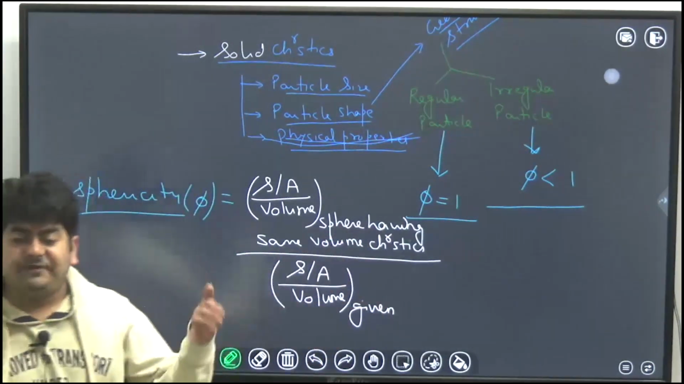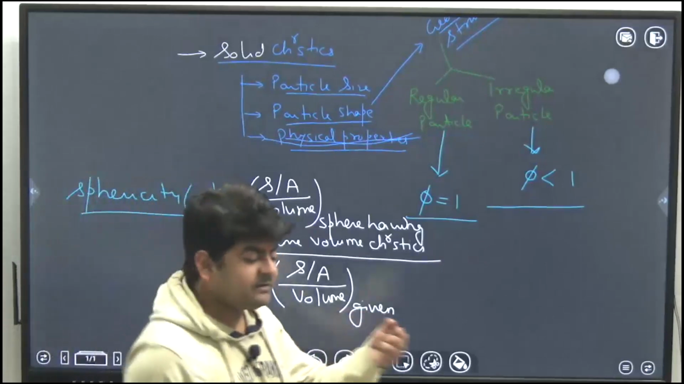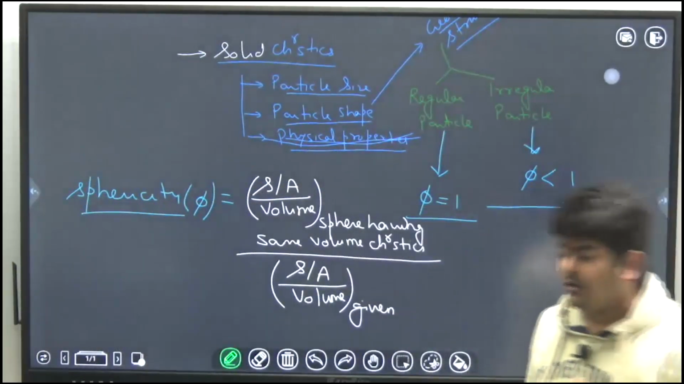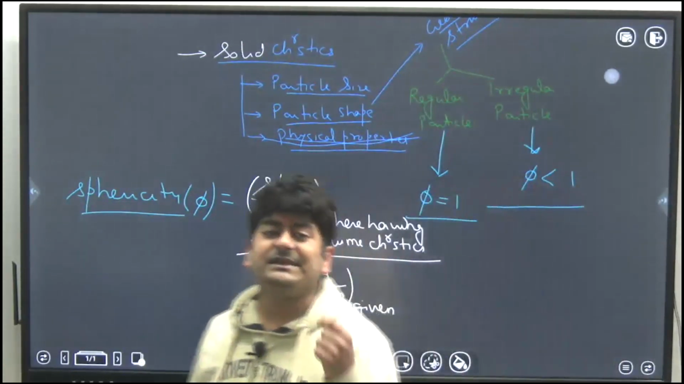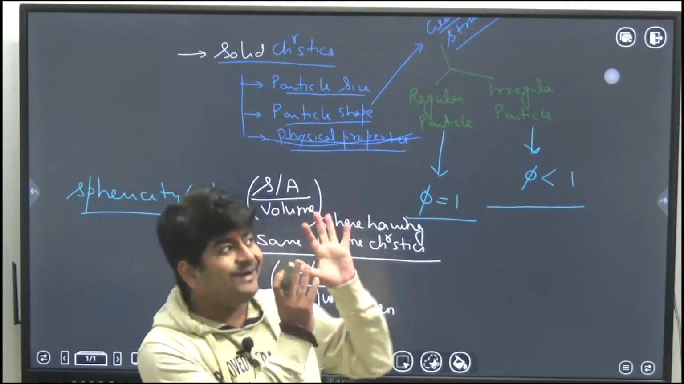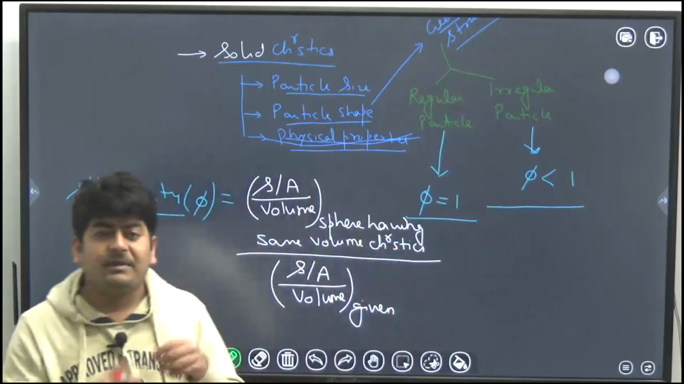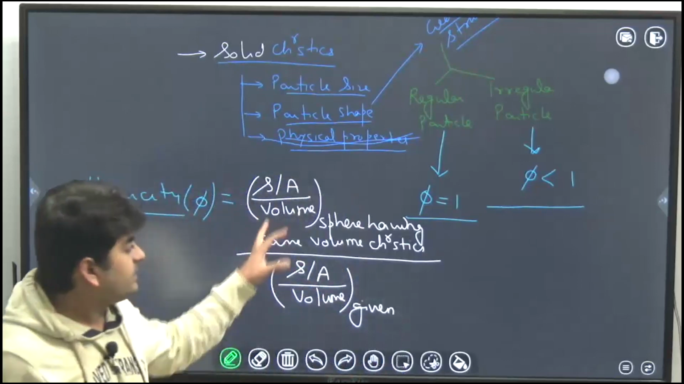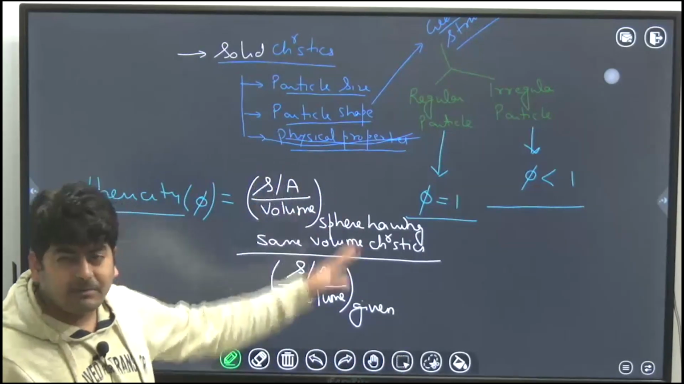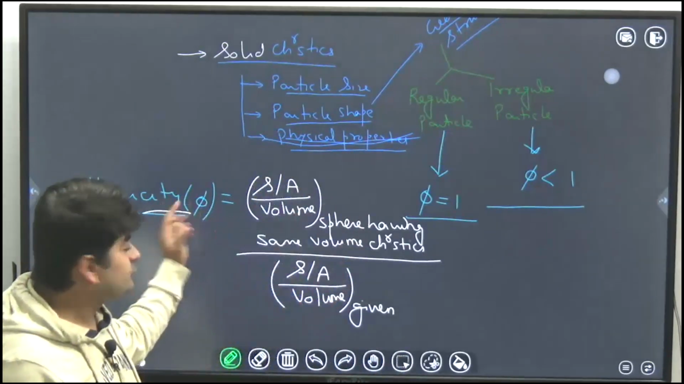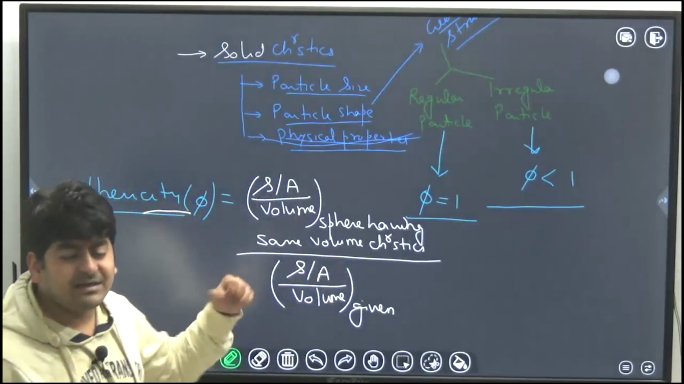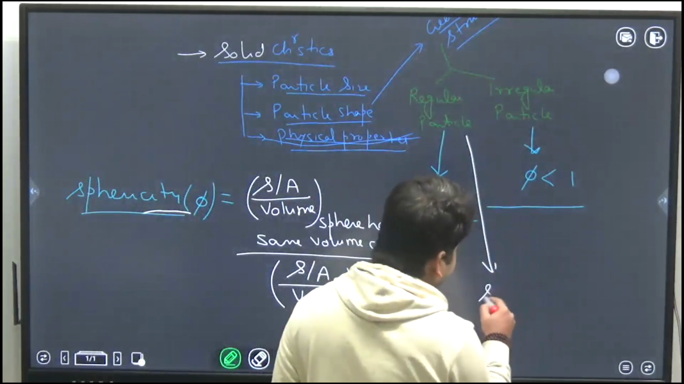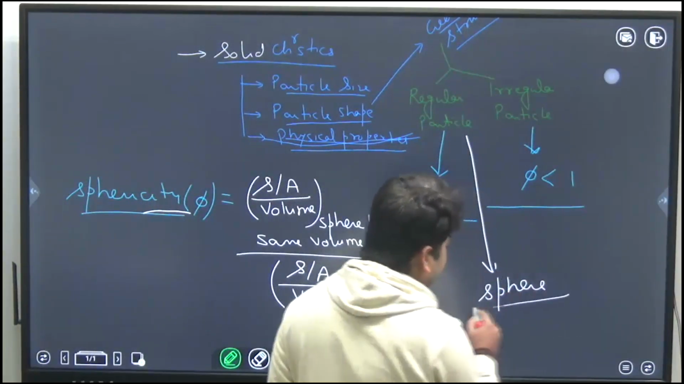Here I am using a sphere as a standard particle because whenever I talk about the identification, comparison or differentiation of anything, I always need a standard parameter, some ideal reference, based on which I can compare. So here we compare all the particles based on their shape using the term sphericity, and the standard, the regular particle, we assume is the sphere.